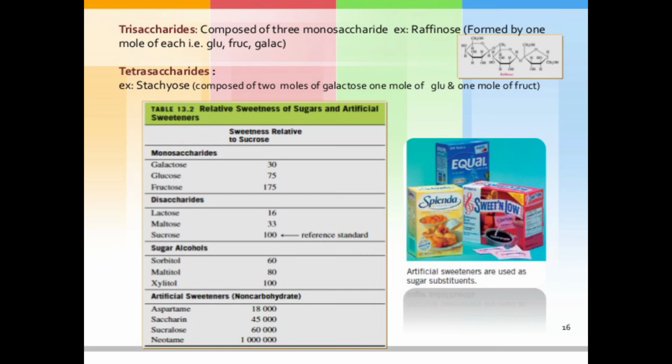It is made up of 3 molecules. The first is the glucose structure, the second is the galactose structure, and the last is the fructose structure. They are linked to each other with the help of glycosidic linkages, and then raffinose is formed, a trisaccharide sugar.